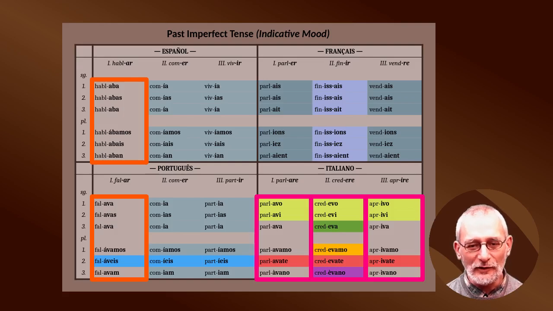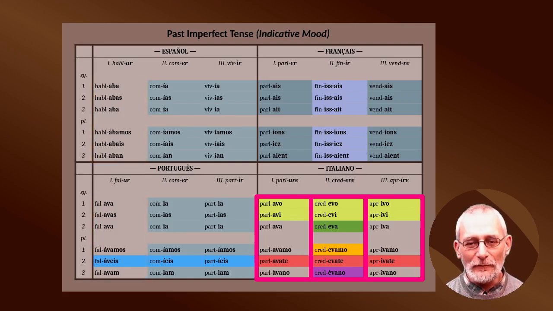So the ending is slightly different. Not too different, but slightly different. So we can see that Italian strictly distinguishes the three groups of verbs by preserving their characteristic vowel a, e, i, and otherwise the system of the Italian conjugation here is very regular.